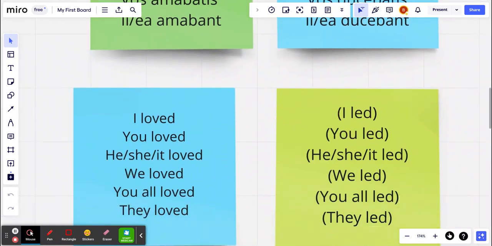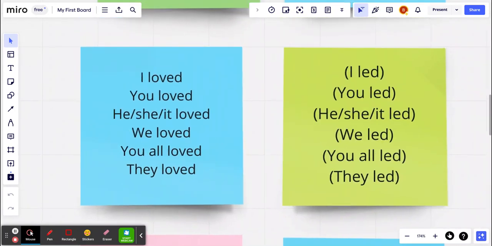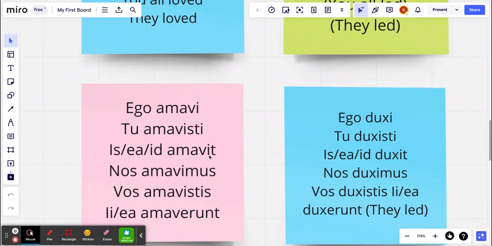Now, next is perfect. I'm just going to immediately show you these are the translations. Now, this is what happened in the past, but not the far remote past. So, I loved. What you do for these endings for first conjugation, at least, is you take the stem and then you add the endings: avi, avisti, avit, avimus, avistis, and averunt. And you would see this habitually, as we see here.